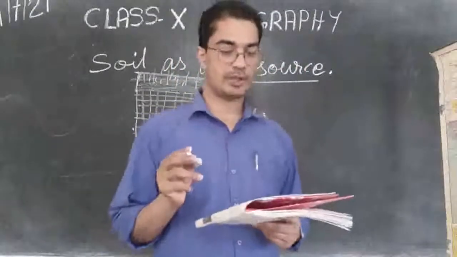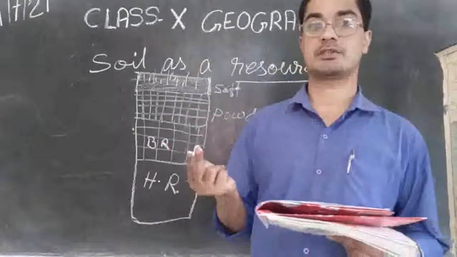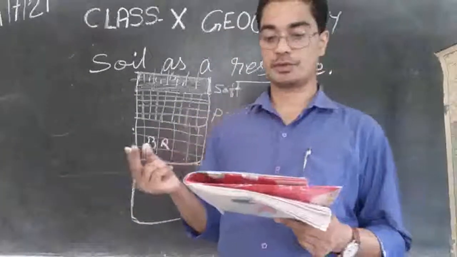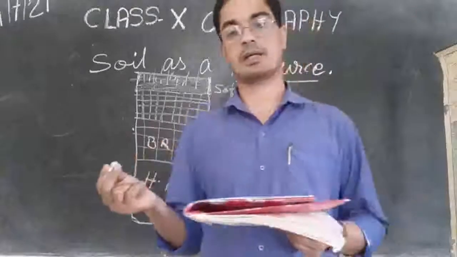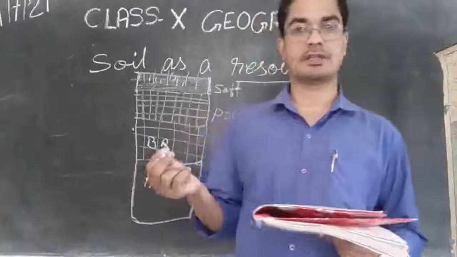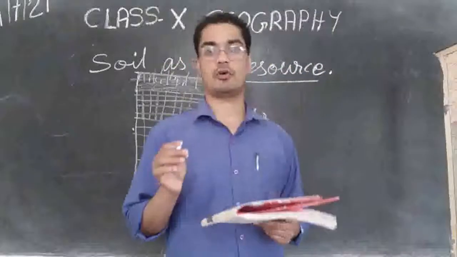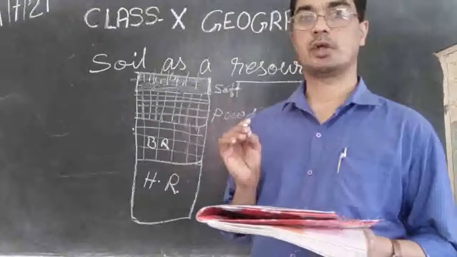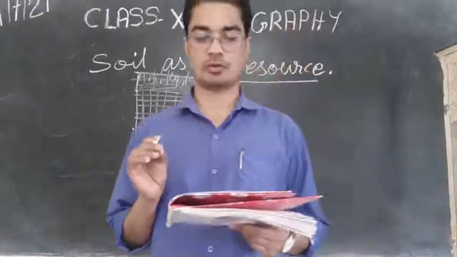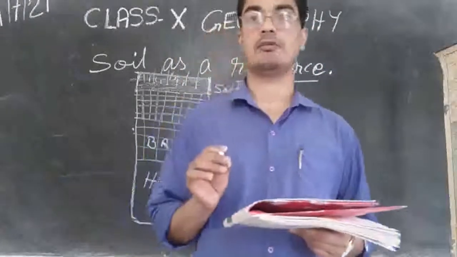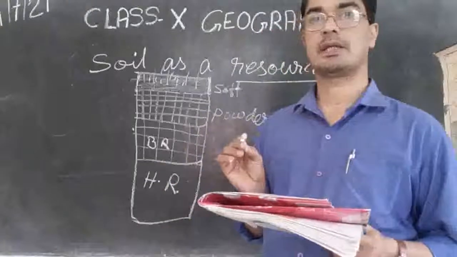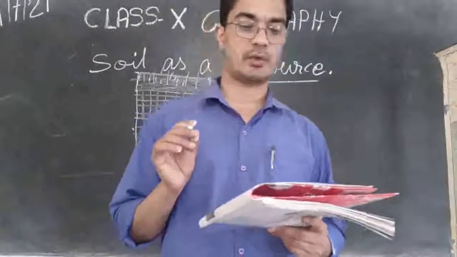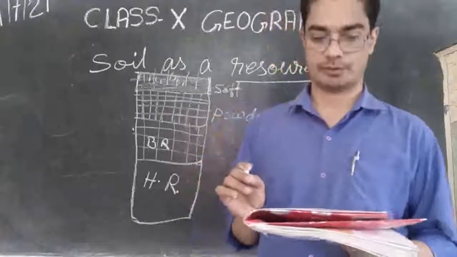One is relief features, that is the shape of the land, then the landforms, the climatic realms and vegetation types. You can underline. These are the four factors that have helped the formation or development of different types of soil.